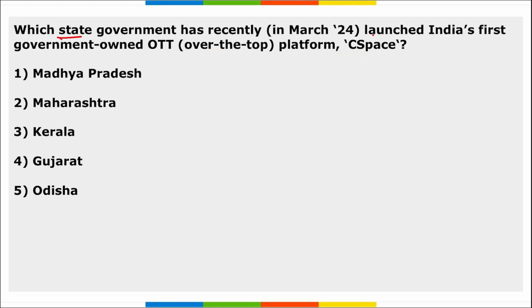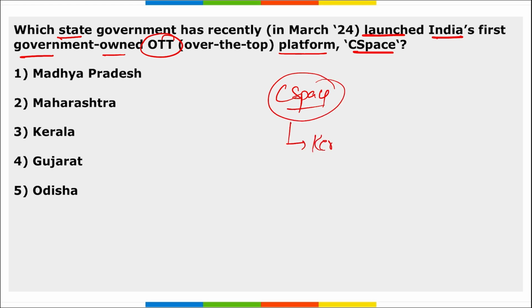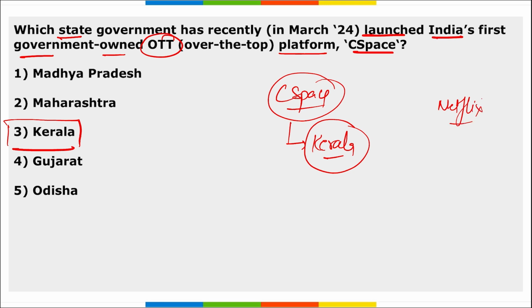Next, which state government has recently launched India's first government-owned OTT platform C-Space? And we have discussed this multiple times. This C-Space is of which state? It is of Kerala. Kerala owns this first OTT platform C-Space. OTT platforms are such as your Netflix, your Amazon Prime, right? And so on. Correct? And it is your Kerala State Film Development Corporation that owns this C-Space. Who is the Chief Minister of Kerala? Pinarayi Vijayan.